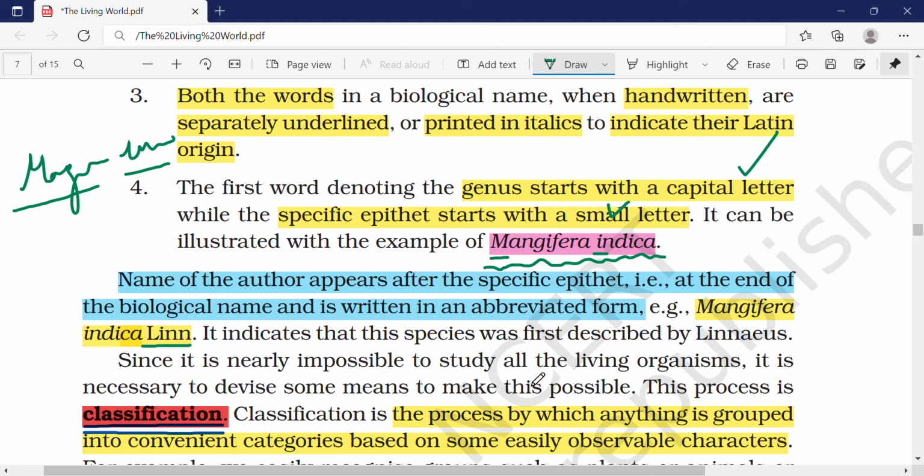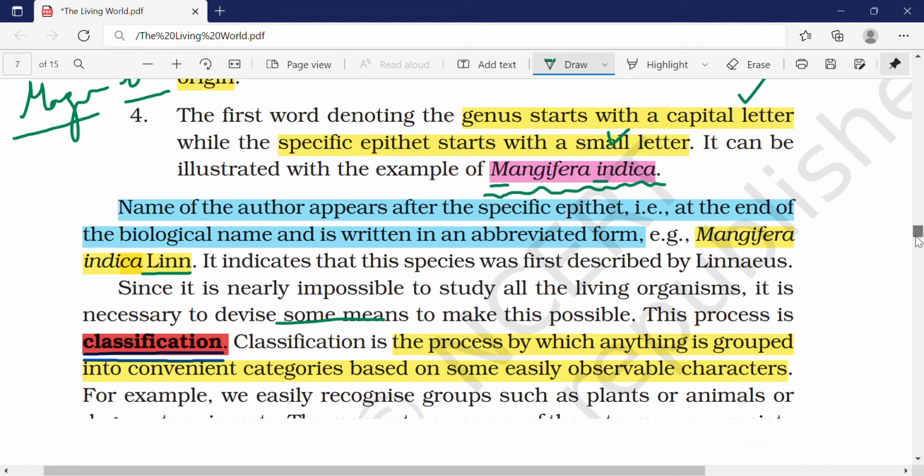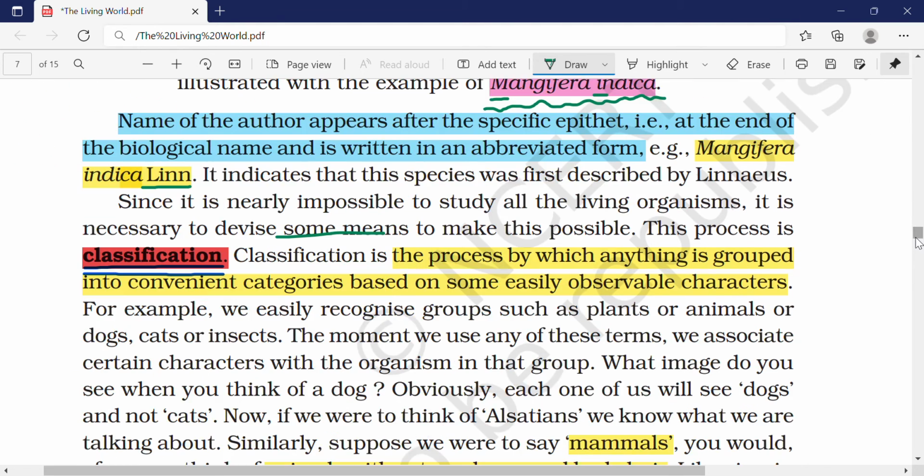Since it's nearly impossible to study all living organisms, it is necessary to devise some means to make this possible. This process is called classification. What is classification? The process by which anything is grouped into convenient categories based on some easily observable characters.